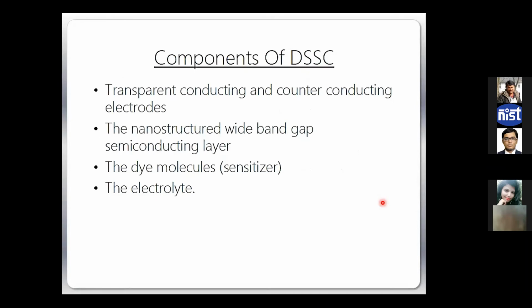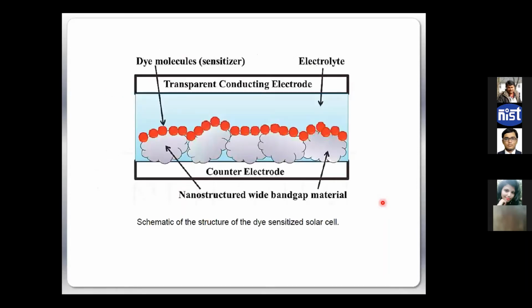So these cells typically have a transparent conducting electrode. Of course, every solar cell needs that to allow the light to come in. And then we need a wide bandgap nanostructured material, and then the dye. So the typical architecture is something like this.